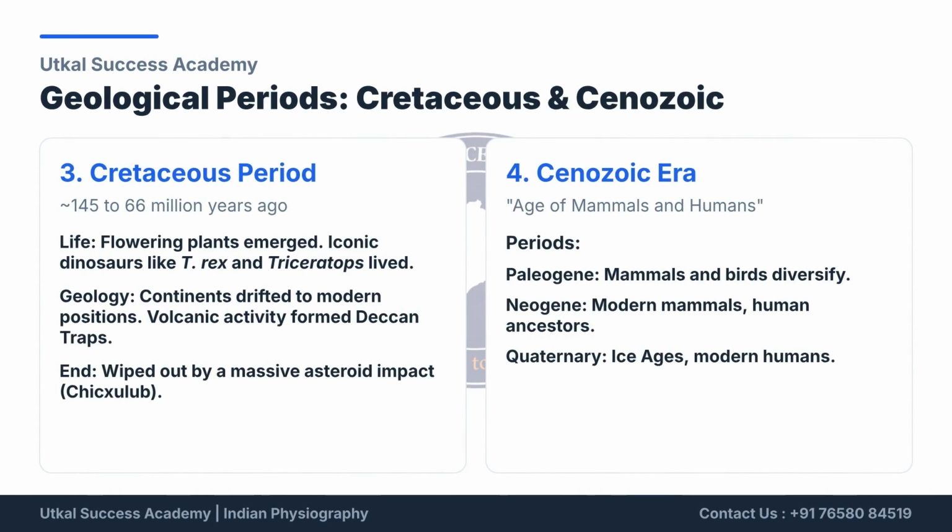The Cretaceous period was the final phase of the Mesozoic era, marked by the emergence of flowering plants and the dominance of famous dinosaurs such as Tyrannosaurus rex and Triceratops. It ended with a massive asteroid impact that led to the extinction of dinosaurs. This was followed by the Cenozoic era, often called the Age of Mammals, during which mammals diversified, human ancestors evolved, and eventually modern humans appeared during the Quaternary period.